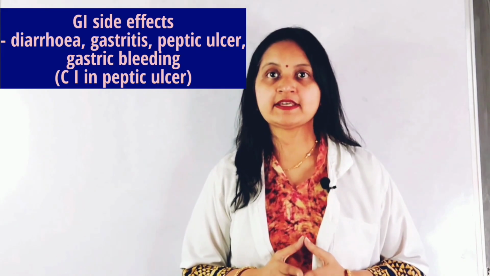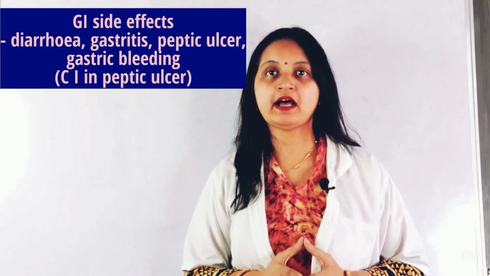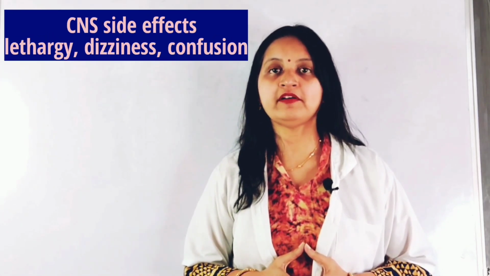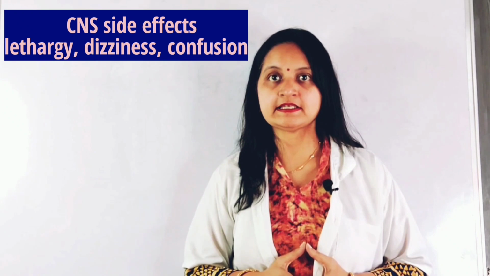Secondly, spironolactone can cause hyperchloremic metabolic acidosis, and this is due to reduced H plus ion secretion, which is coupled to the excretion of potassium ions. So inhibition of potassium excretion is also accompanied by inhibition of hydrogen secretion, and this can cause hyperchloremic metabolic acidosis. Thirdly, GI side effects such as diarrhea, gastritis, peptic ulcer, gastric bleeding can occur. Therefore, spironolactone is contraindicated in peptic ulcer disease.